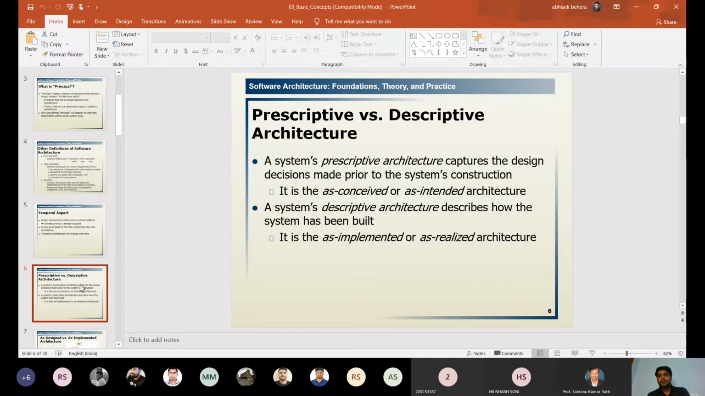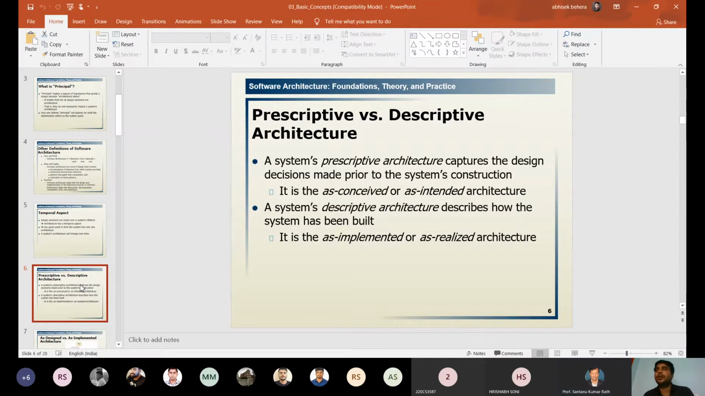Then the descriptive architecture describes how the system has been built. It is post construction of the architecture for a system. It is the as implemented or as realized architecture. Realized means as designed, as realized. The important thing is two things: as intended and as realized.